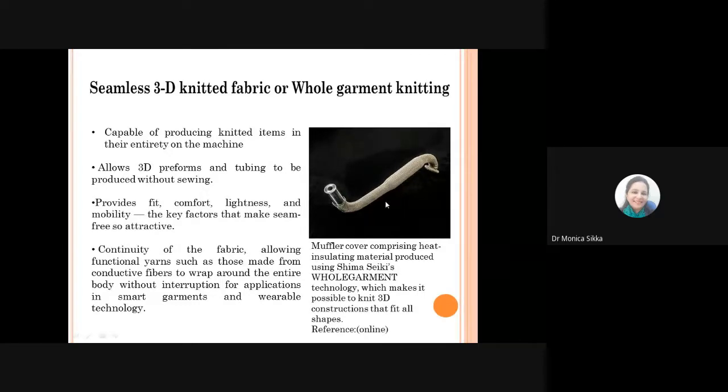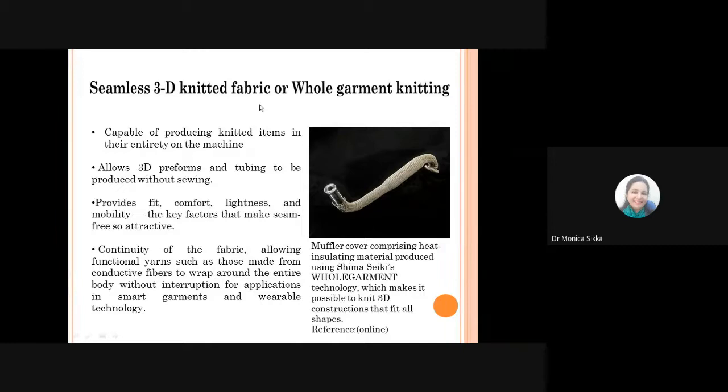And when you can do that, the applications to which you can put it are high-tech or technical applications which don't require any kind of breakdown of the structure during use. So the continuity of the fabric in such garment or product manufacturing allows some functional yarns, say made from conductive fibers, to wrap around the entire body without interruption for use in smart garments and wearable technology.